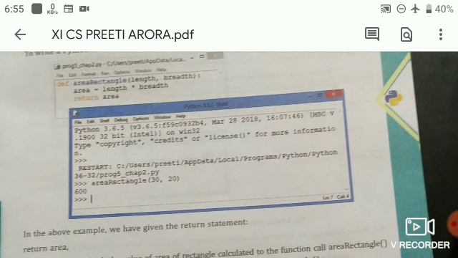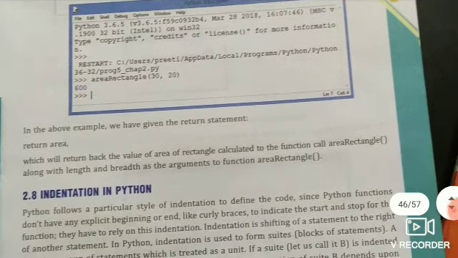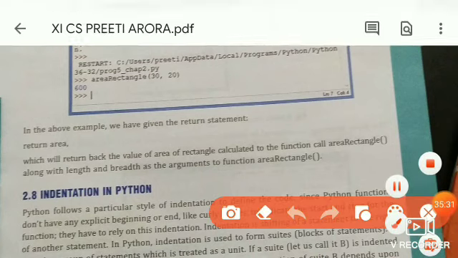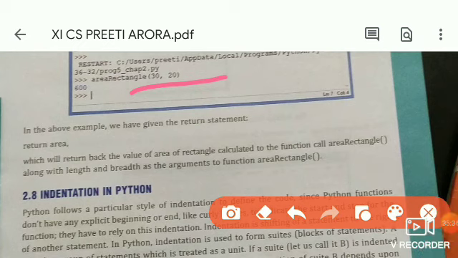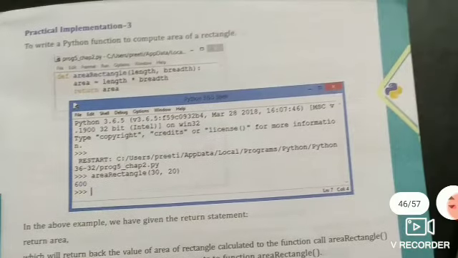When we run the function, you can see here area rectangle 30 20 is written. 30 is treated as the length and 20 as the breadth, so the area of the rectangle is calculated and it shows 600.